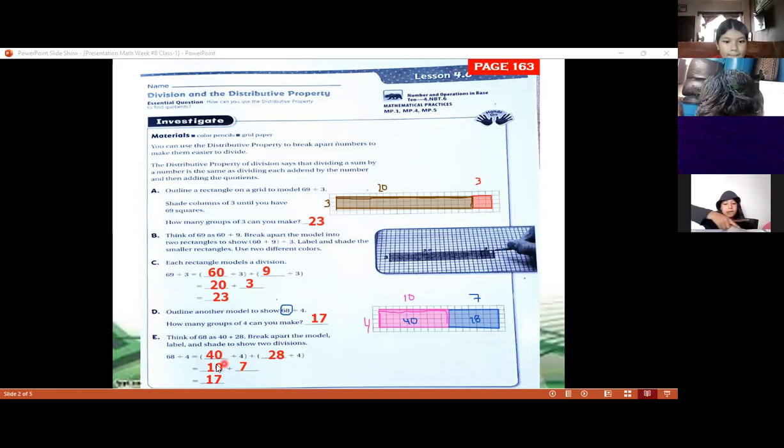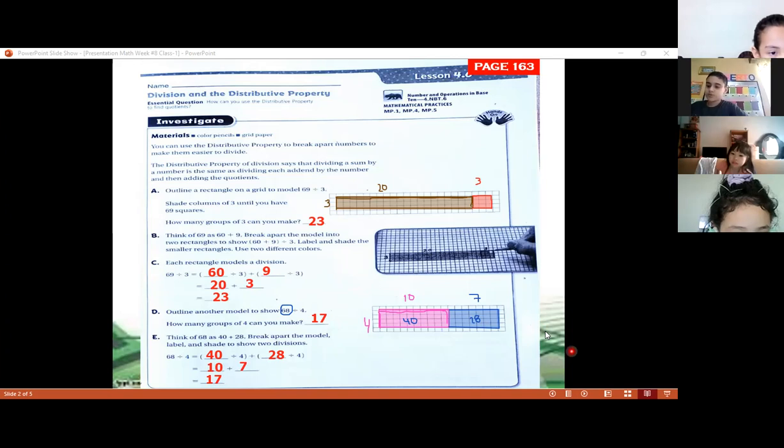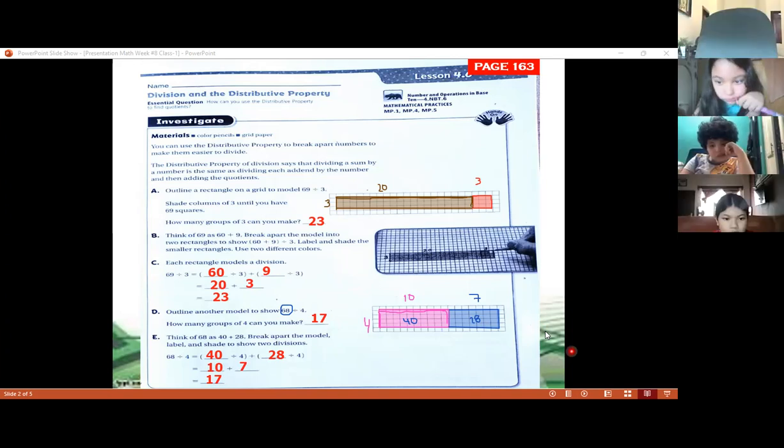So we divide first. 40 divided by 4 is 10, plus we copy the addition sign, 28 divided by 4 is 7. And now we just have to add 10 plus 7 equals 17. So the answer of the division 68 divided by 4 is 17. That is the answer, class. Using the distributive property, we can get the answer to the division.